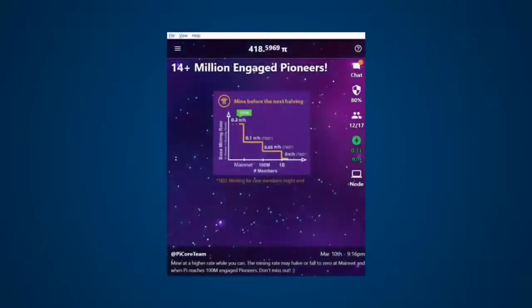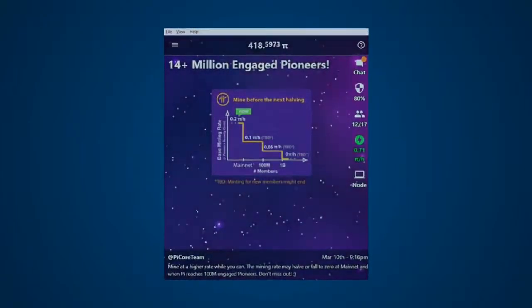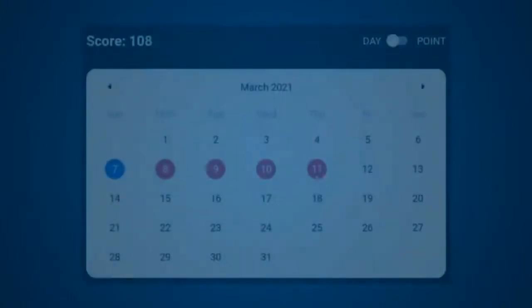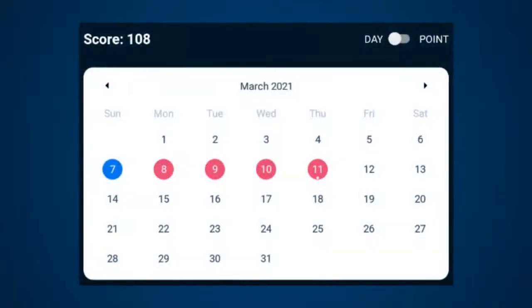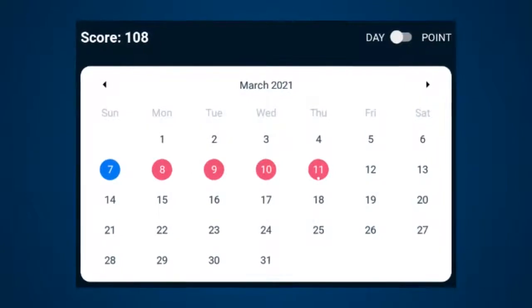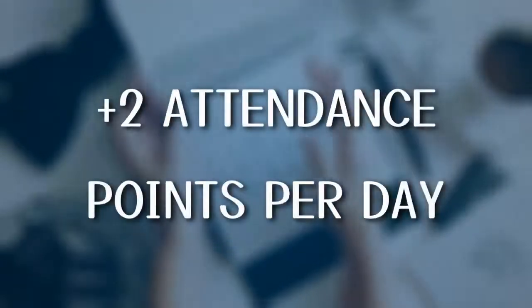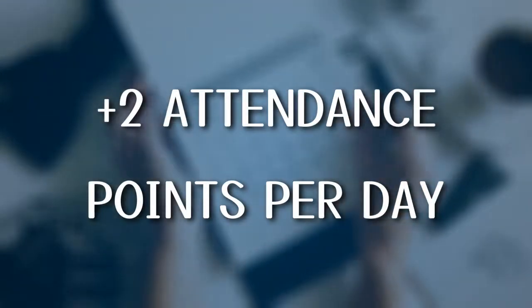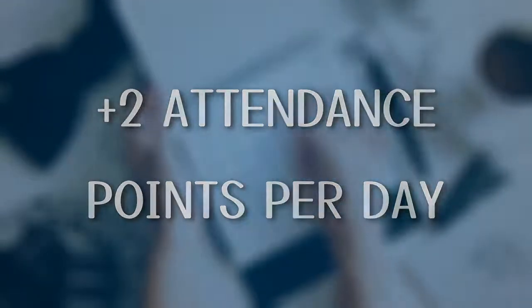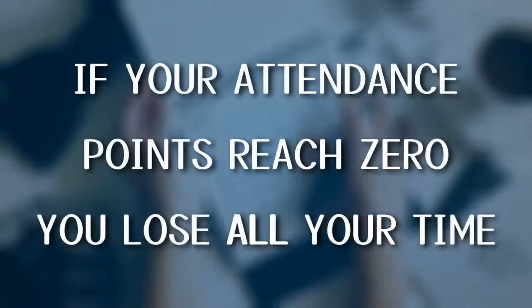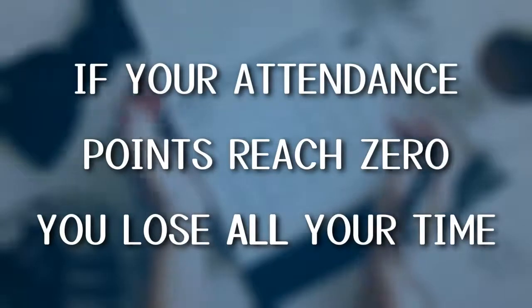In the Pi network, you tap a button every 24 hours to continue mining. In TimeStope, you do what is called attendance. Every 24-hour period, you have to check in for attendance. Every time you check in, you get 2 attendance points, and every time you don't, you get -3. If your attendance points reach 0, you lose all your time and you can't get it back.